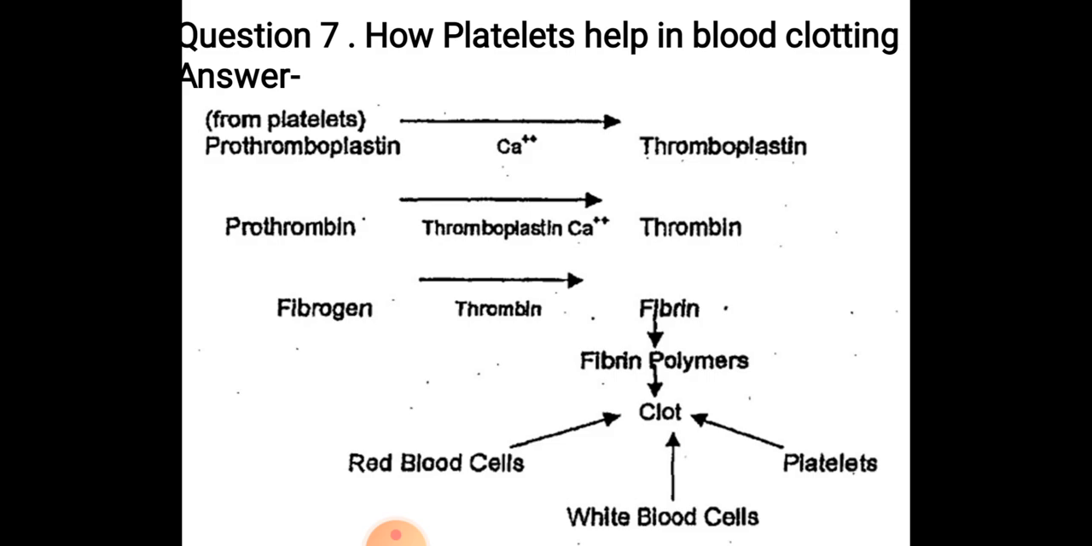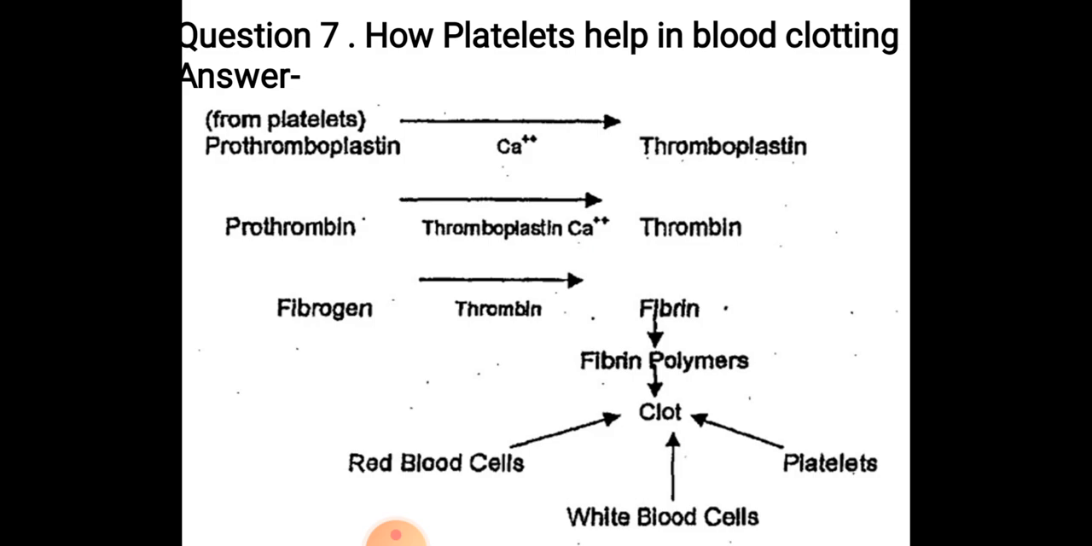There is an inactive substance known as prothromboplastin. This prothromboplastin is converted into active thromboplastin, or we also call it thrombokinase enzyme, in the presence of calcium. Now there is another protein, prothrombin. The different clotting factors are present in the platelets. Then this prothrombin is converted into thrombin in the presence of thromboplastin and calcium ions.